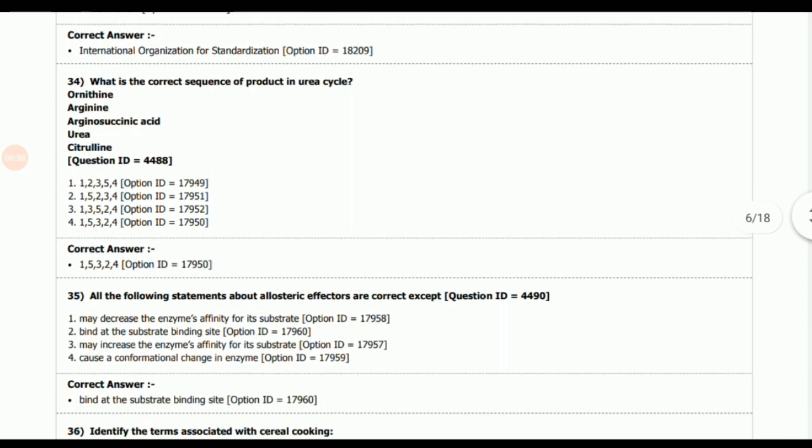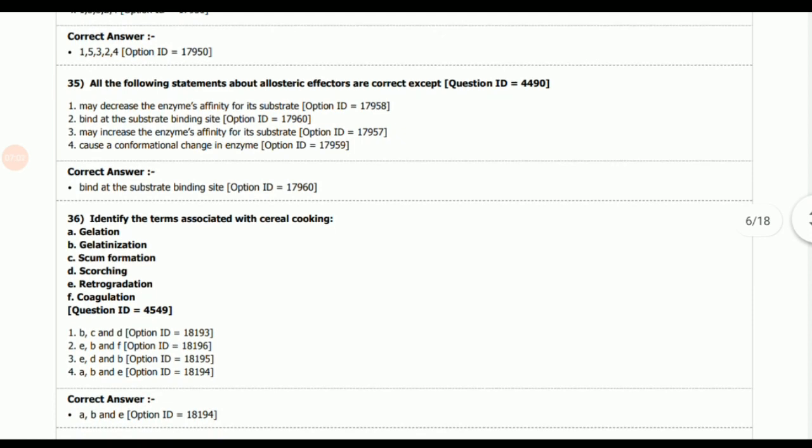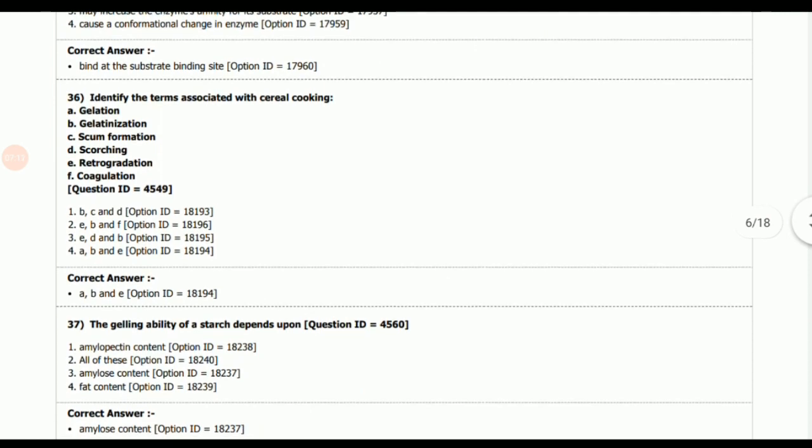Next question, what is the correct sequence of products in the urea cycle? So the correct sequence is first ornithine, then citrulline, then argininosuccinic acid, then arginine, and at last urea is formed. Next question, all the following statements about allosteric effectors are correct except? The answer is bind at the substrate binding site. This is the wrong statement. Next question, identify the terms associated with cereal cooking. So the terms which are related to cereal cooking are gelation, gelatinization, and retrogradation.